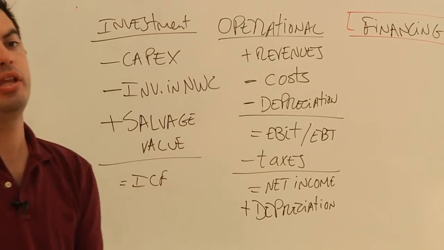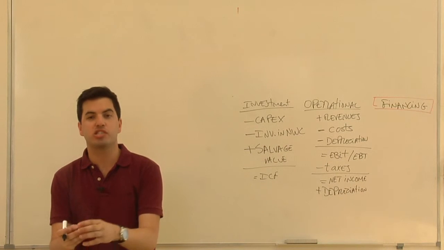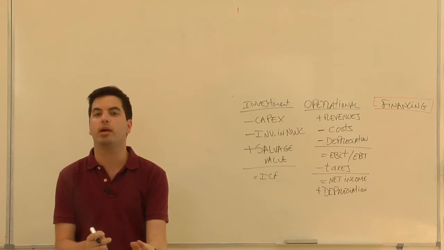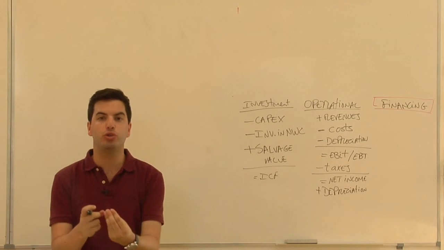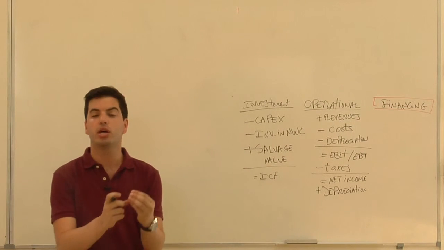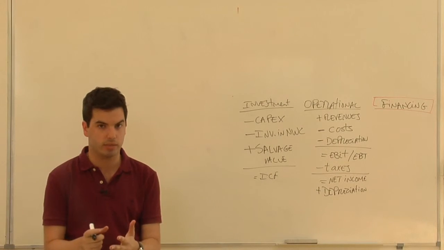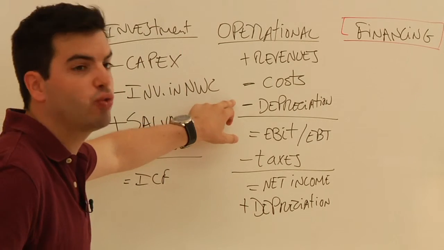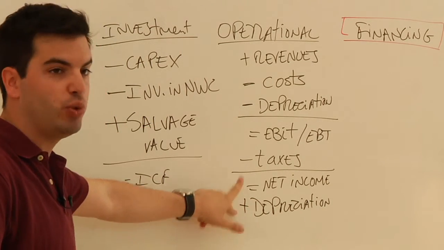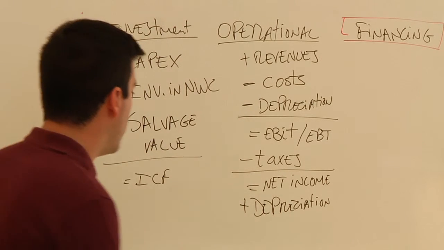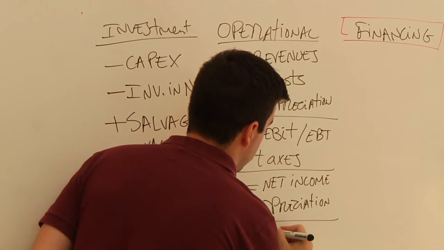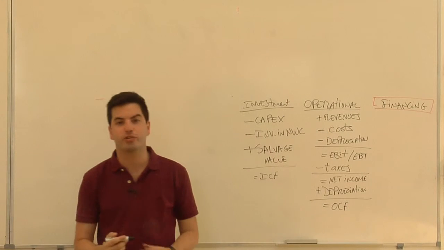It's something that we need to record as a cost, but it's not something that we actually pay. It is simply an accounting procedure that we have to use in order to take into account the loss in value in one asset. So it is not a cash outflow. We should add it back. We just use it to calculate the value of taxes. Once you have this, you will get the operating cash flow.